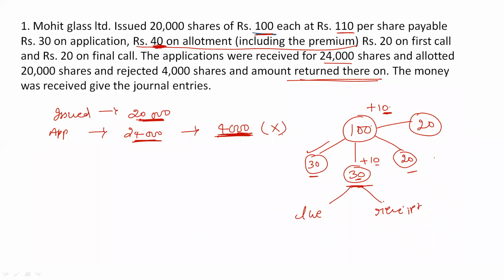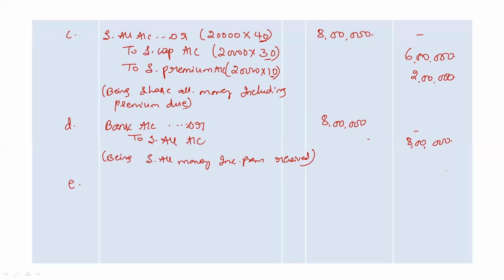In the first call process, there is no premium, there are no calls in arrears scenarios, nothing. So again we'll do two entries during first call. Company is asking its shareholders to pay the first call money, so for that we'll do the due entry, and then shareholders are paying the first call money to the company, we'll do the receipt entry. Two entries again. So first we'll do the due entry, again it's the basic one.